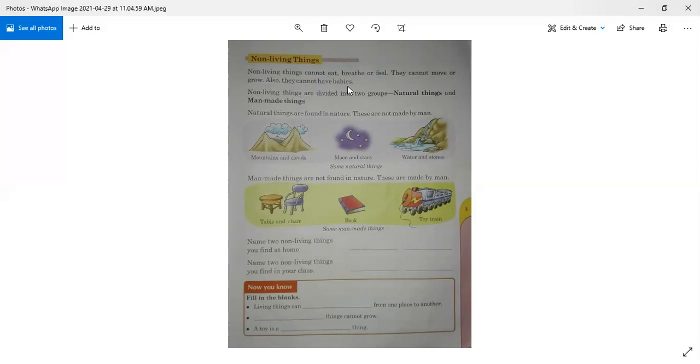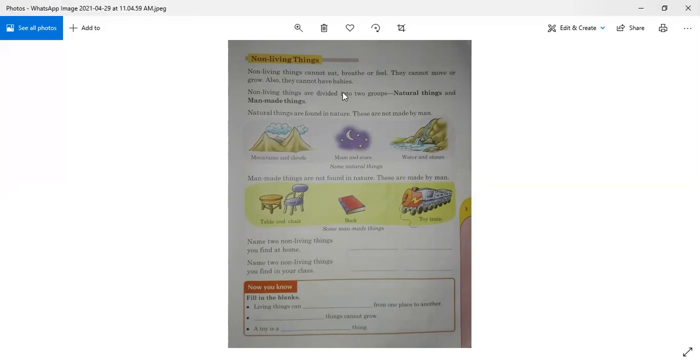Living things can breathe, eat, feel, have babies, and they also grow. But non-living things are the opposite. They cannot breathe, eat, feel, or move, and they cannot have babies. They are opposites.